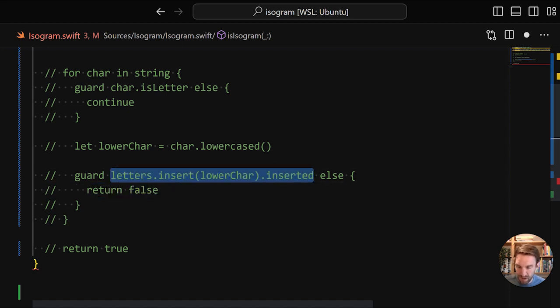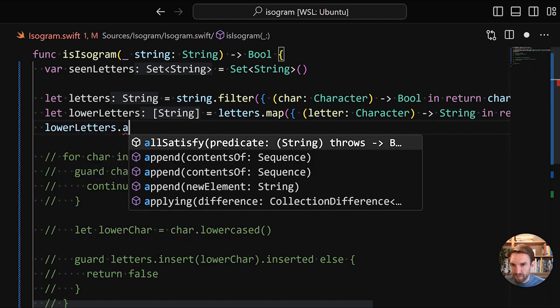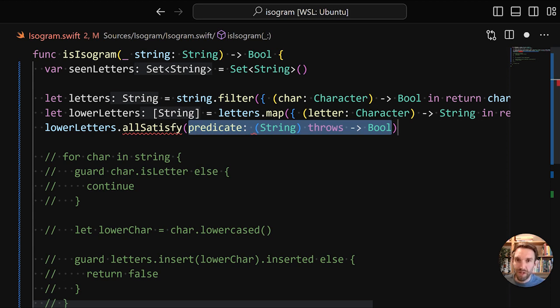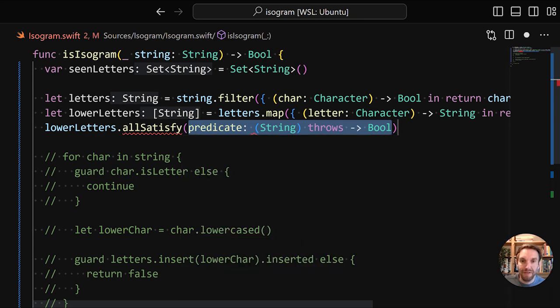So we're gonna just copy this, and there's a function called allSatisfy, which is another function that takes a function. And in this case, it takes in a single element and returns a Boolean. And if any of the calls for elements return false, the return value of the function call will also be false, which is precisely our logic.